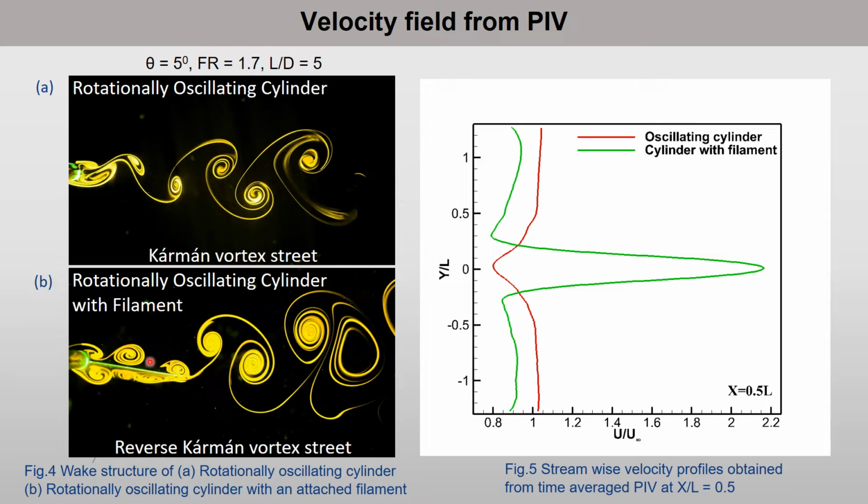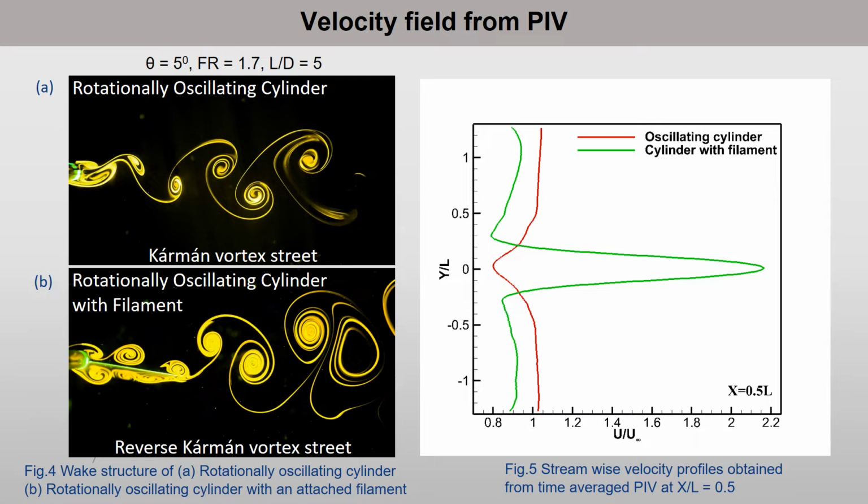Now when you attach a filament to this rotationally oscillating cylinder, we see a reverse Kármán vortex street in the wake. And if you look at the corresponding velocity profile in the wake, which is this green line, we see a velocity excess, which means that there's a drag reduction or maybe even thrust acting on this rotationally oscillating cylinder, which is in fact a bluff body. So our next aim in this study was to look at the effect of filament stiffness on the wake structure.